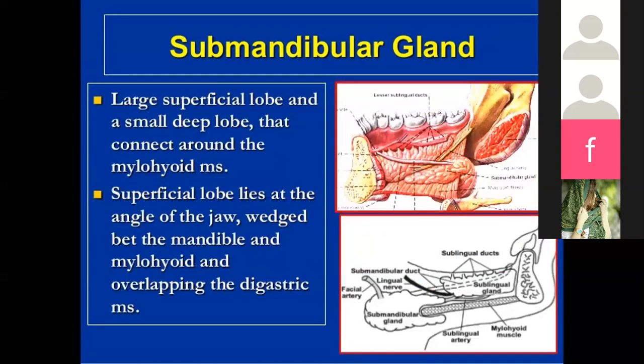Now, there is a large superficial lobe and a small deep lobe that connect around the mylohyoid muscle. The superficial lobe lies at the angle of the jaw, wedged between the mandible and the mylohyoid and overlaps the digastric muscle. In the diagram, you can see the area where the facial nerve is lying and the parotid duct, which is going to lie between the muscles.